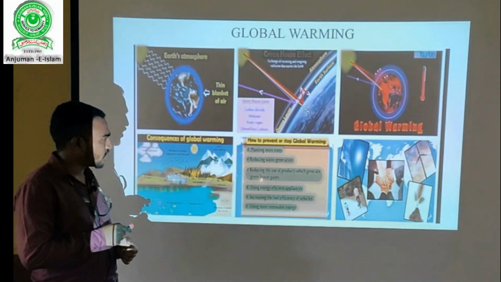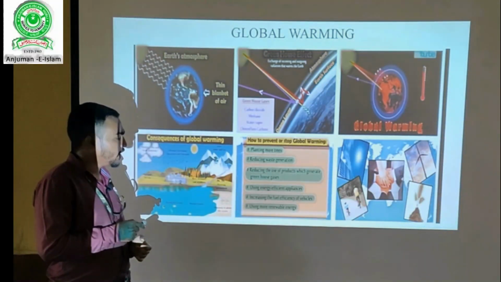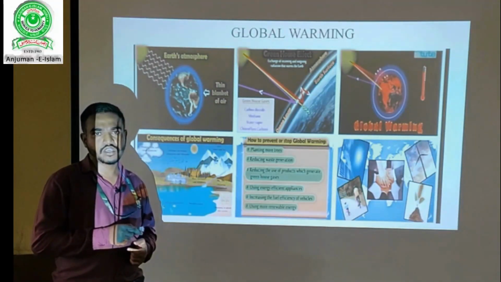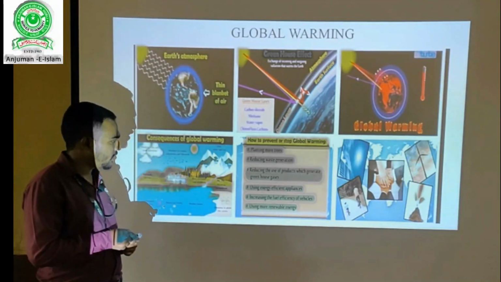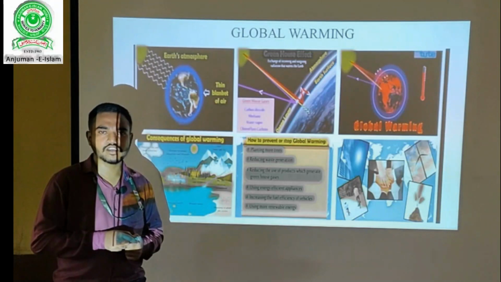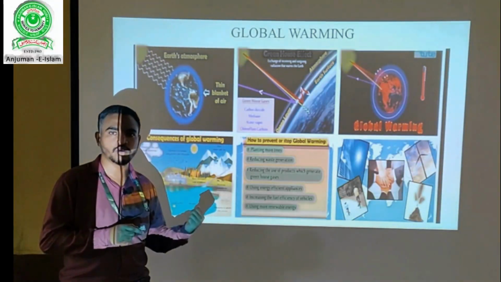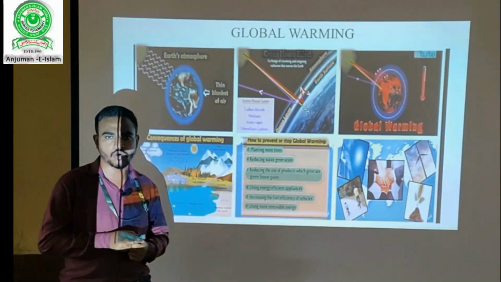Then we have to reduce the greenhouse gas generation. We have to increase the chimney heights of the industries which give out toxic gases to the earth's atmosphere, and use more renewable energies such as solar and wind energy. We have to shift to the renewable energies. This is all about greenhouse gases and global warming.